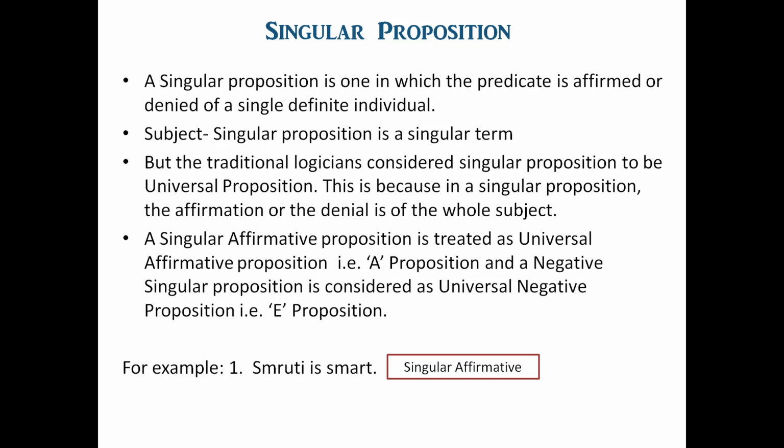Second example, Riddhan is not a coward. Here again it is a singular proposition, a singular negative proposition, where it refers to a particular definite individual, that is Riddhan, and it is considered an E proposition or universal negative proposition in traditional logic.